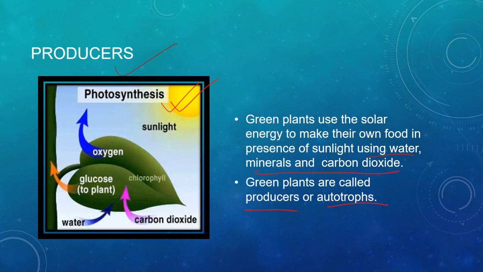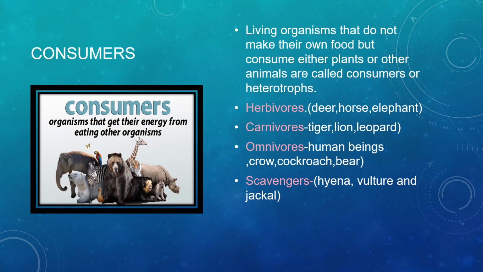Now next we are moving on to consumers. Consumers, as the term refers, are those who consume food. These living organisms do not make their own food, but they consume either plants or animals. They are called consumers or heterotrophs, that is, they depend on others for food. They depend not only on plants, but on animals also.